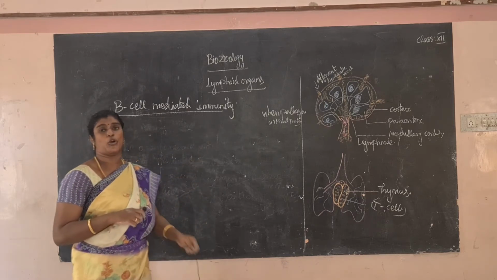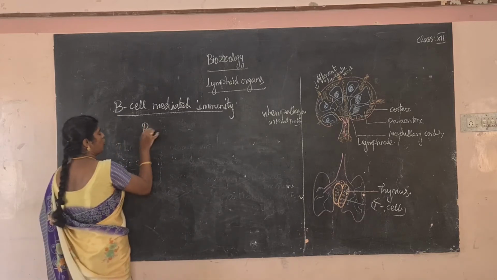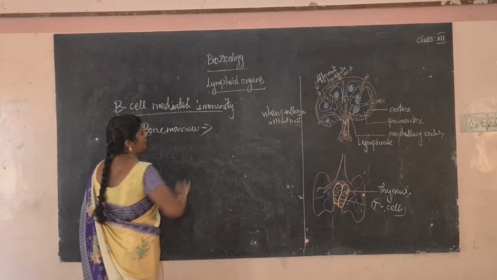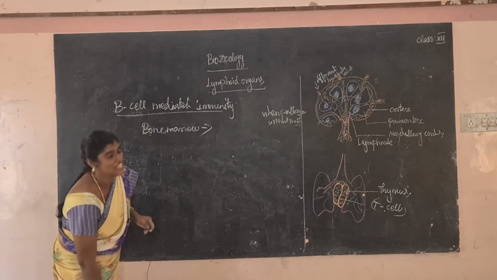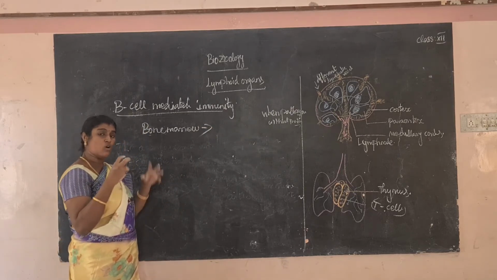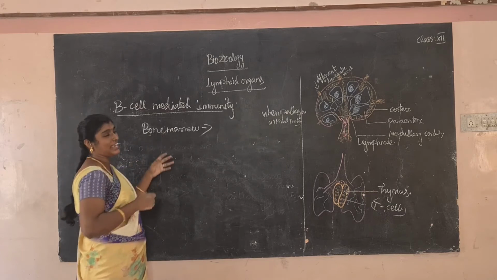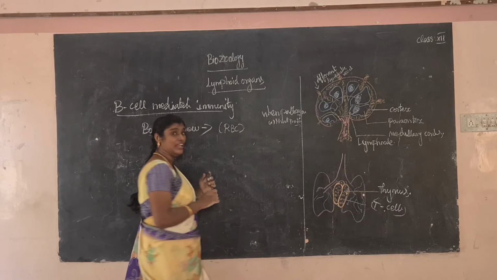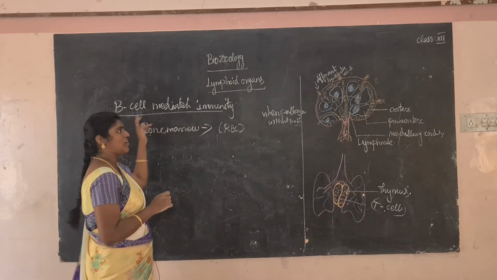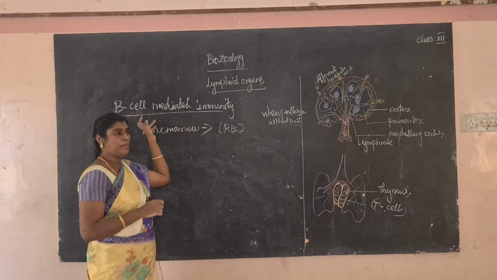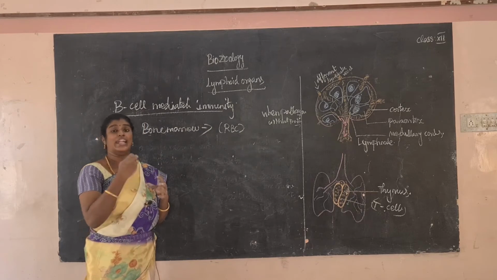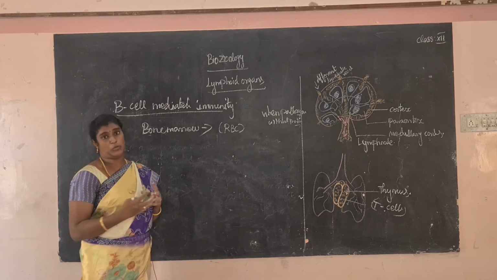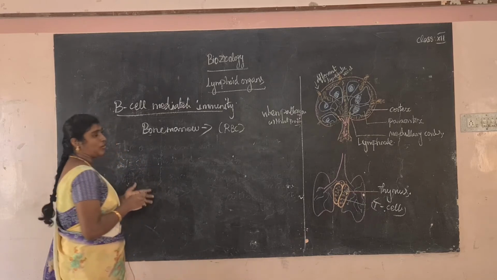The B-cells are produced mainly in the bone marrow. What is bone marrow? Bone marrow is called எலும்பு மஜ்ஜை in Tamil. Where is it located? It is located in the knee region. It is the small soft tissue between the joints, which contains RBCs and stem cells. So in B-cell mediated immunity, when pathogens enter our body, antibodies are produced directly.